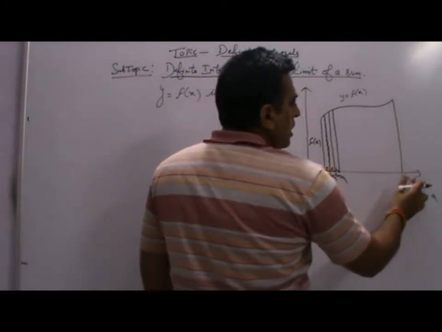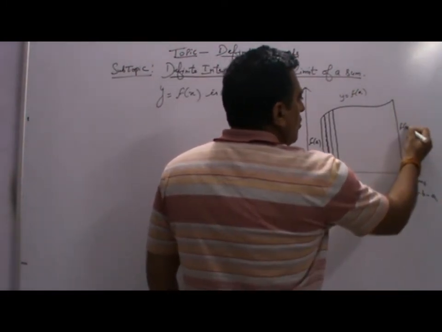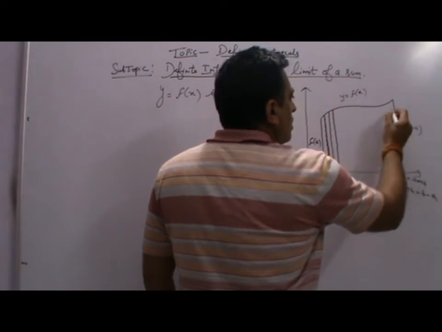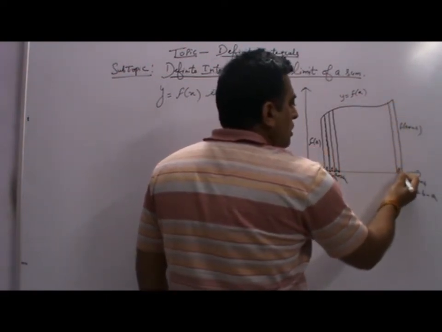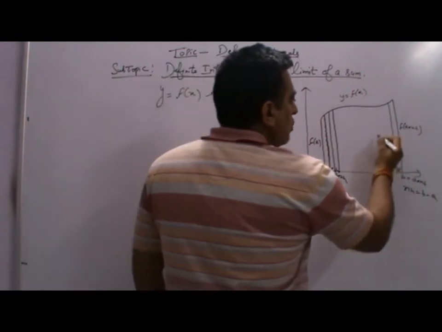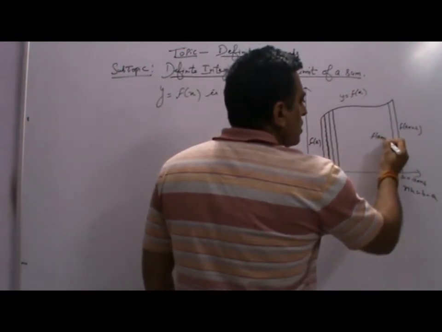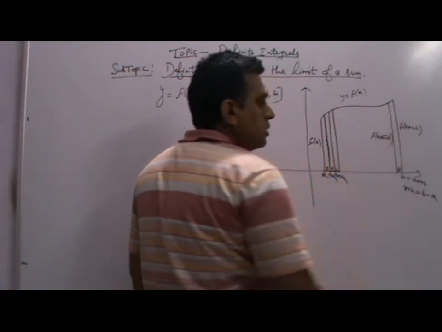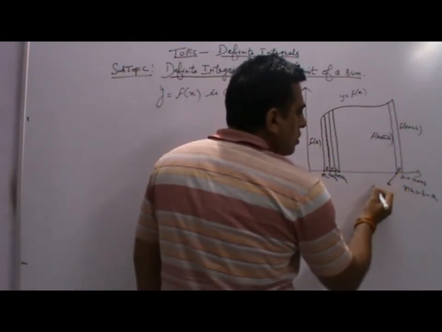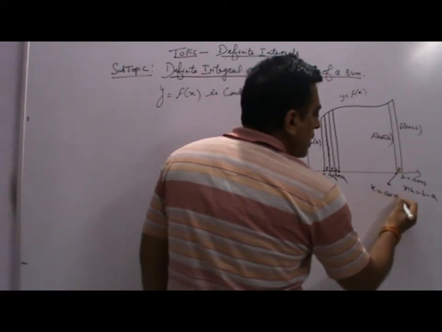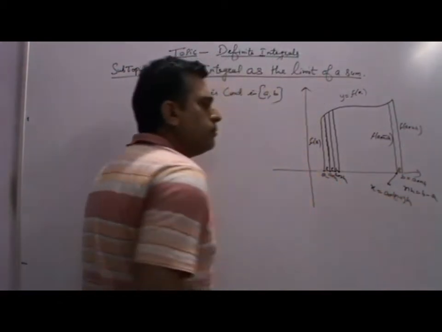If it is a plus nh, then what is the value? f of a plus nh. And before that, again the difference is h. What is the value? That is f of a plus n minus 1 into h, because here x is equal to a plus n minus 1 into h.